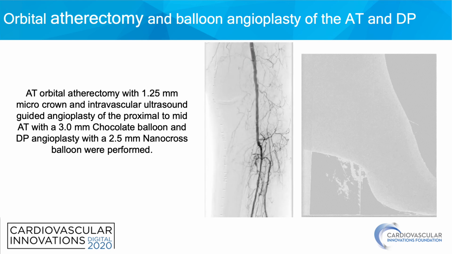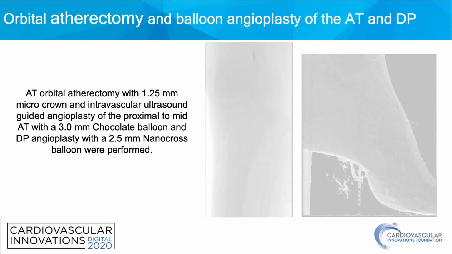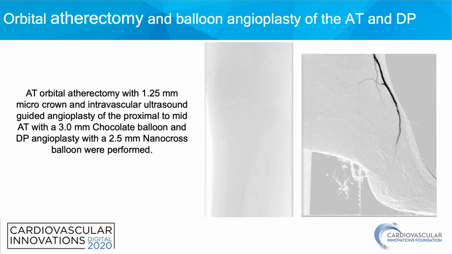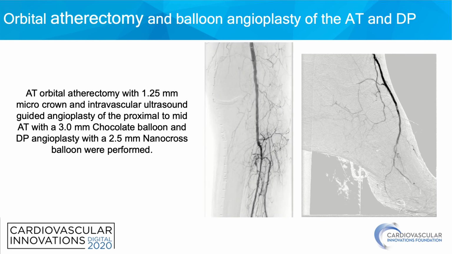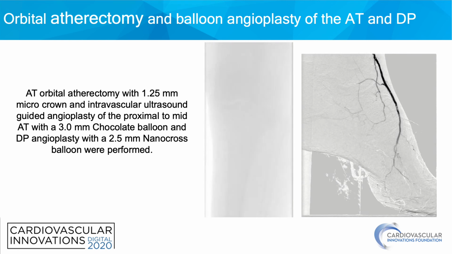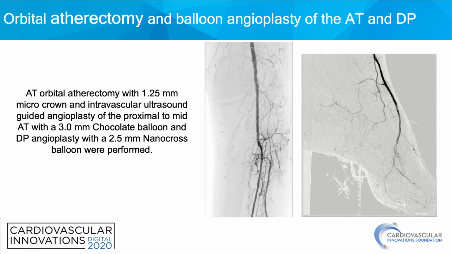He underwent orbital atherectomy of the anterior tibial artery with a 1.25 mm micro crown, intravascular ultrasound-guided angioplasty of the proximal to mid-AT with a 3 mm chocolate balloon and angioplasty of the TP with a 2.5 mm non-compliant balloon with this final angiogram result.